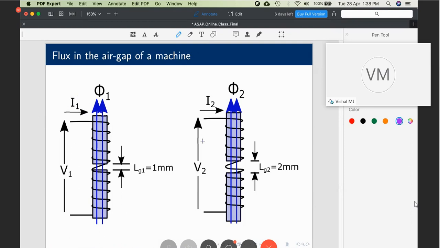Now we have one more. What is the takeaway from this discussion? As the air gap length increases, the magnetizing current also will increase. Now, how is it going to affect our induction machine?